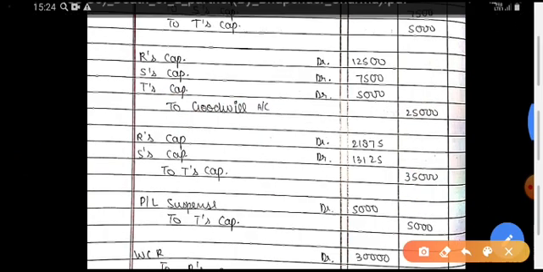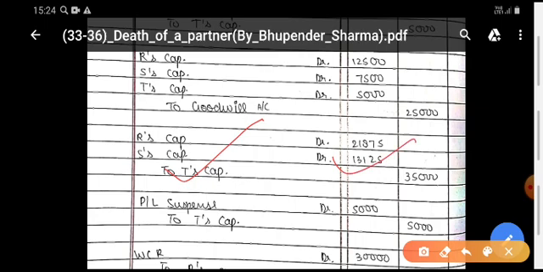Next, this entry is related to the adjustment of the capital for the goodwill given in the adjustment. And the next is profit and loss suspense account debit to T's capital account. We have learned it.